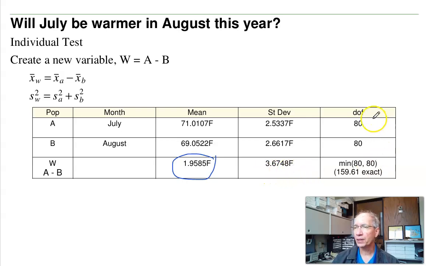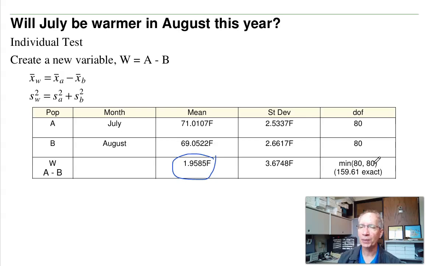And degrees of freedom is a nasty formula, add the two together. You actually get 159.61 for degrees of freedom. I would just take the smaller of the two. 80 and 80, the smaller of the two is 80. If I took each year and subtracted them and created a new variable w, I'd have 81 data points, 80 degrees of freedom. Another way to analyze it. Again, I would say I have 80 degrees of freedom.